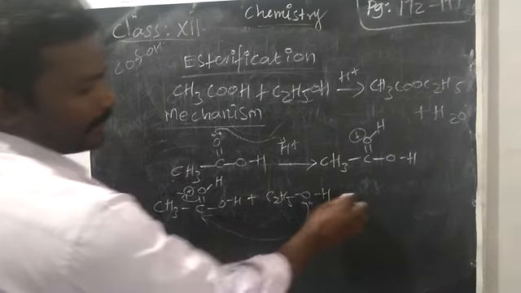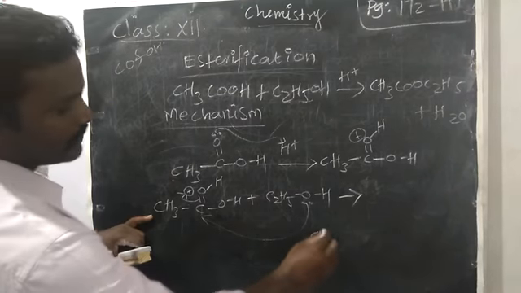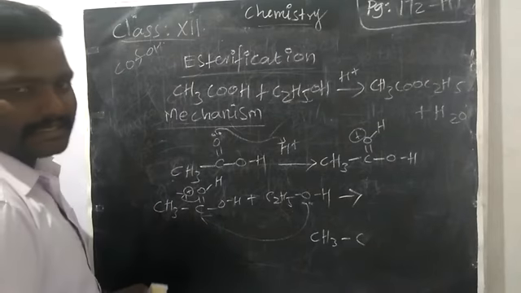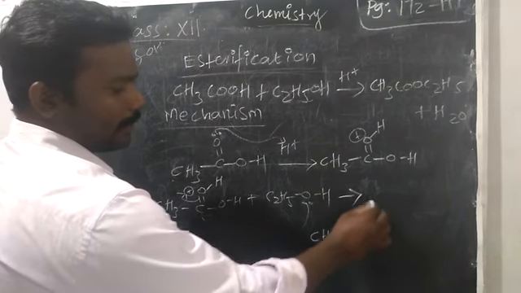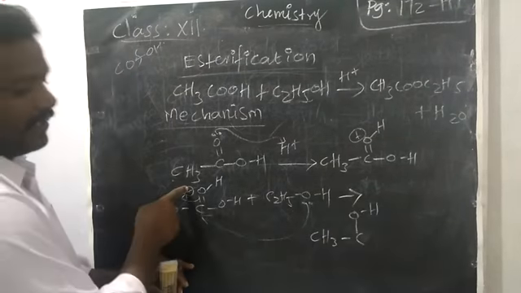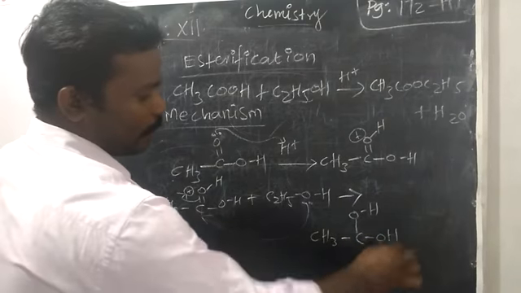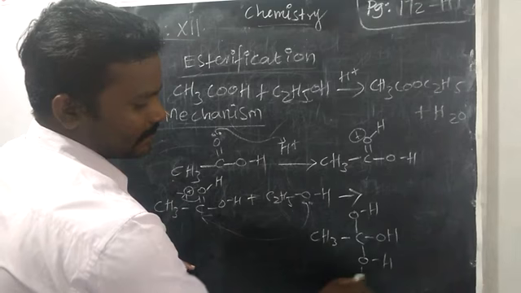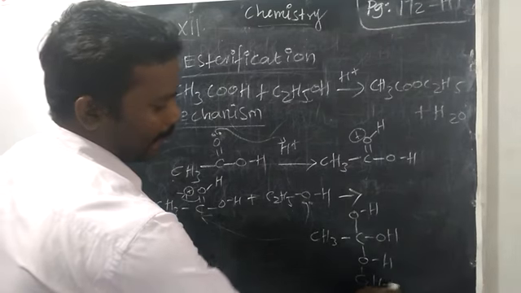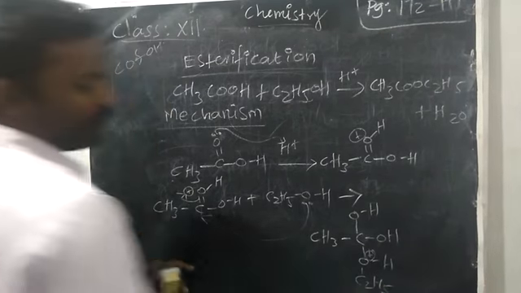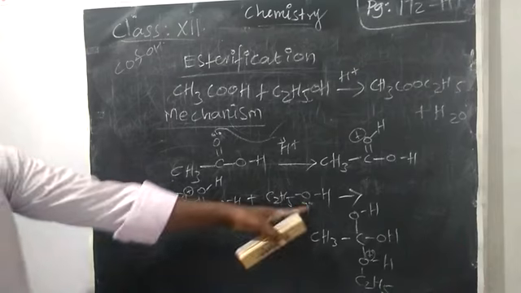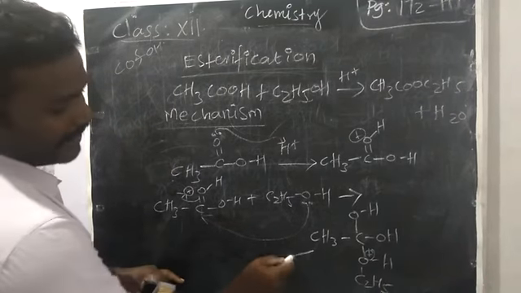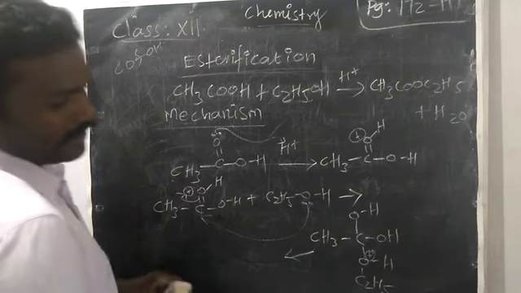So what is the next product? CH3 C double bond O is already there, but now a single bond O because this bond is shifted. What's the remaining? Here we have OH. Here newly OHC2H5 is added. Now there is a plus charge on that oxygen because the lone pair electron is donated for bonding. Now some rearrangement will take place. What rearrangement?